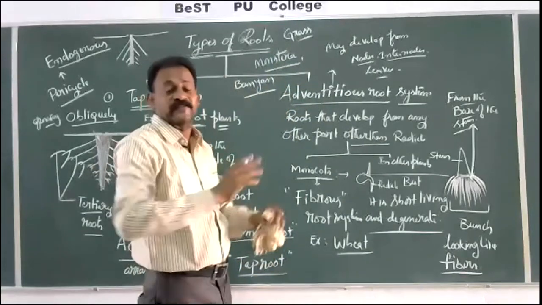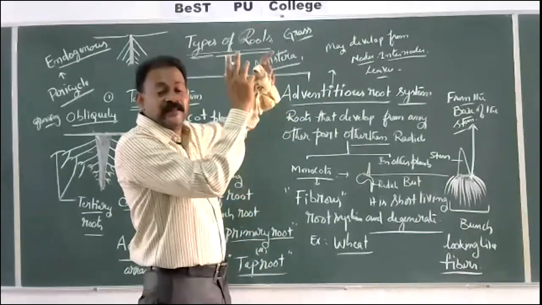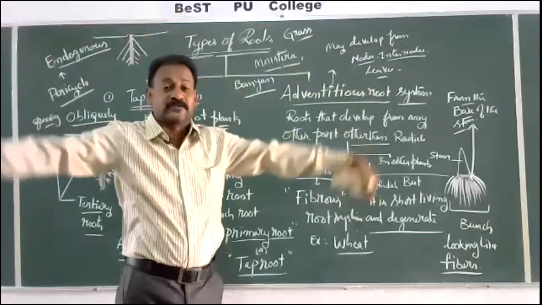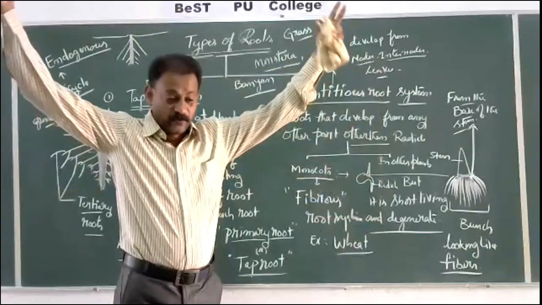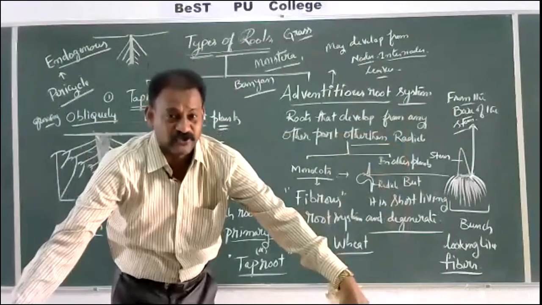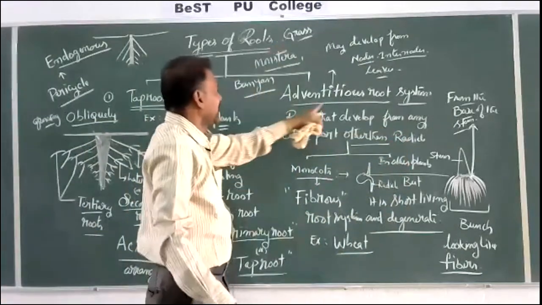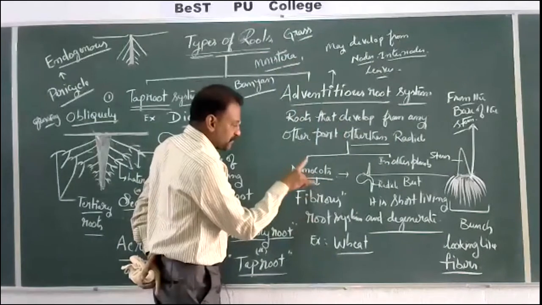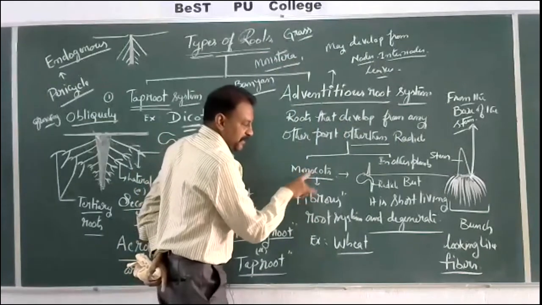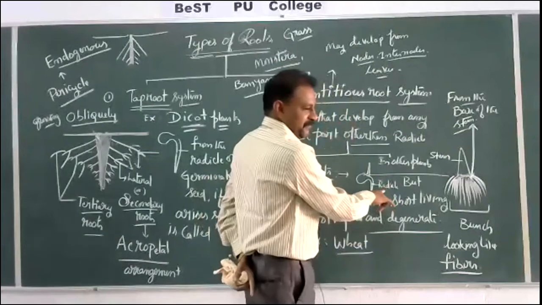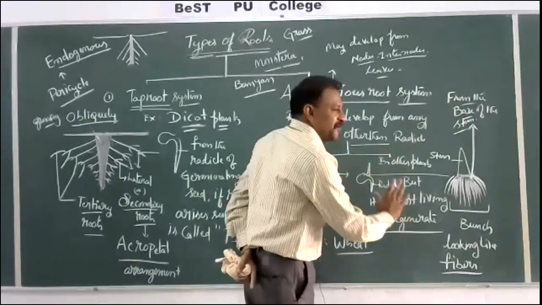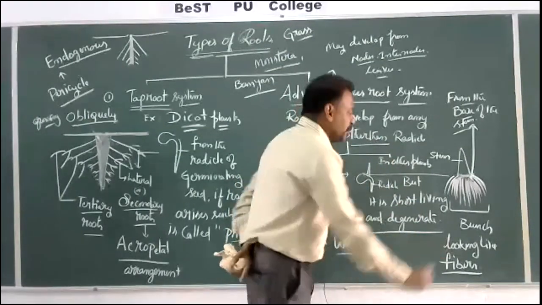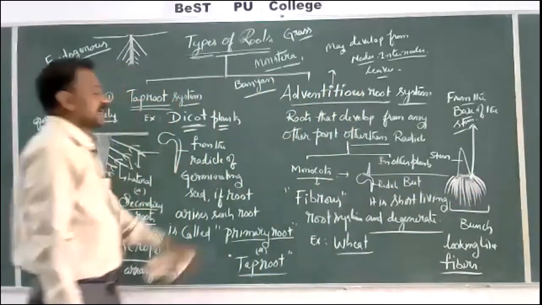In Monstera, aerial roots develop from the aerial parts, from the nodes. Such roots are found in Monstera. In the banyan tree, prop roots like pillars develop from the branches. They grow down and attach to the soil to give support. So all these come under the adventitious root system. In the fibrous root system, that is in monocots especially, the radicle will be there. It grows for some time, but only for a short time. Later it degenerates. So from the base of the stem, a bunch of roots is clearly seen.